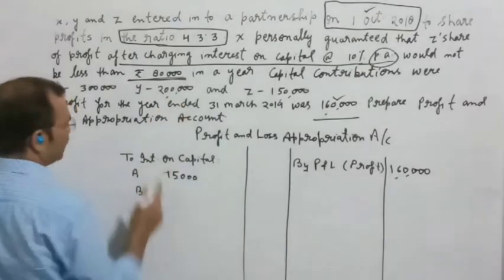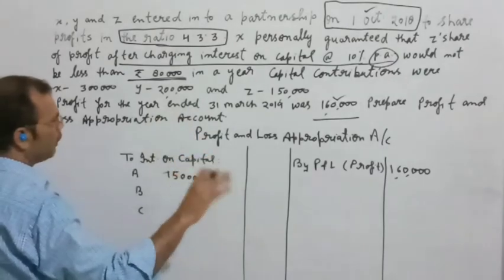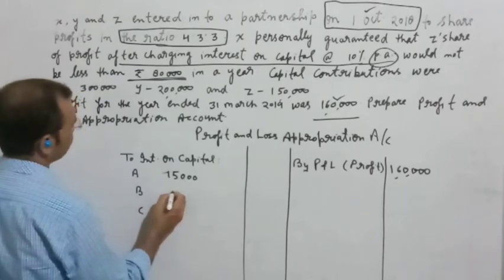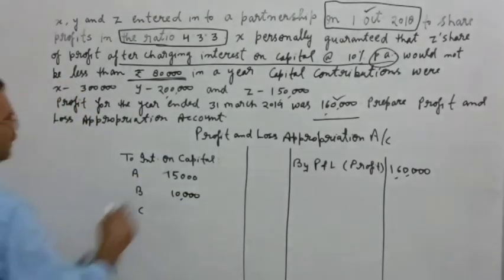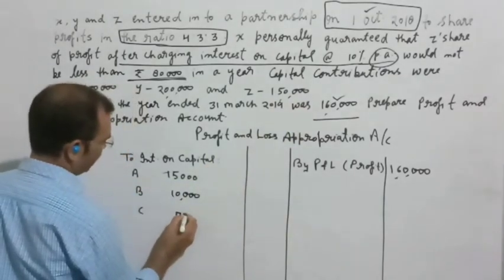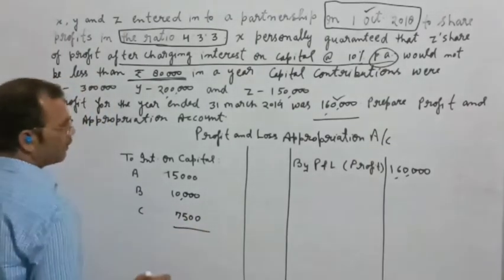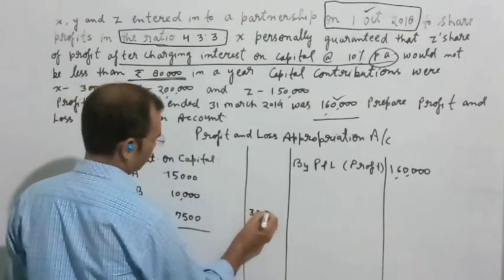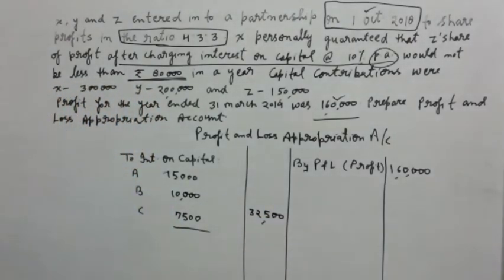In the same way, 20,000 will come when we calculate 10%, but this will be annual, so we will just take half of the amount right here, 10,000. And in this way we will calculate 15,000, and when we halve that 15,000 the amount will come 7,500. After adding all these, the amount will come 32,500.